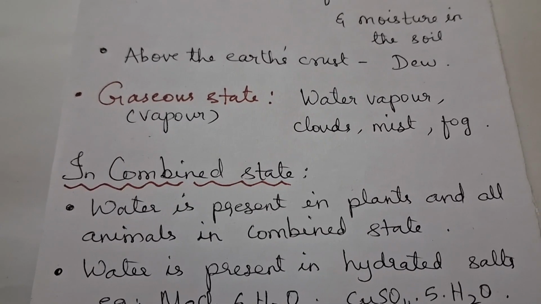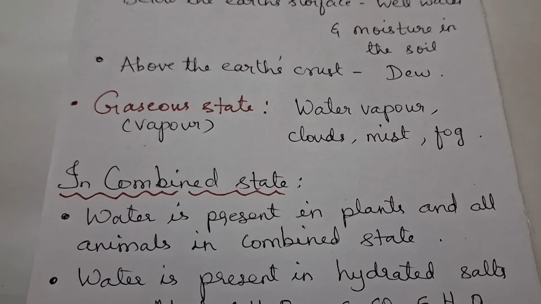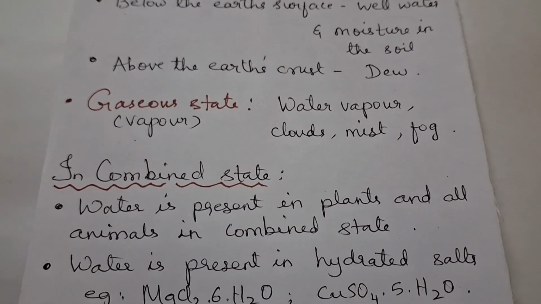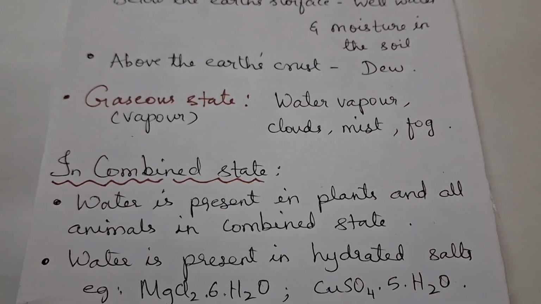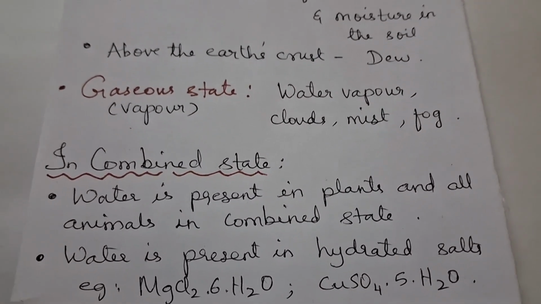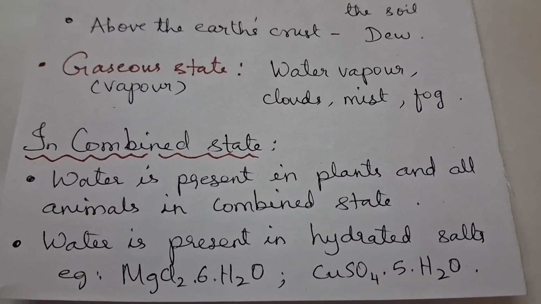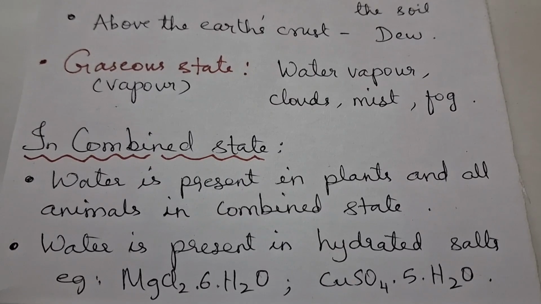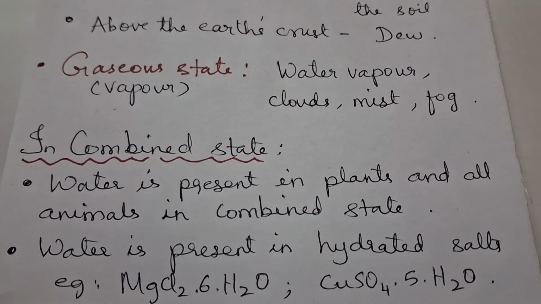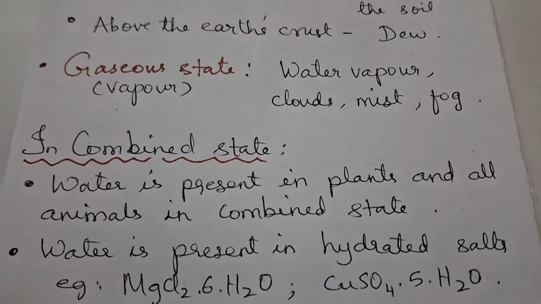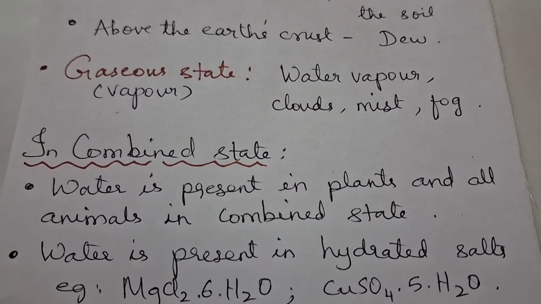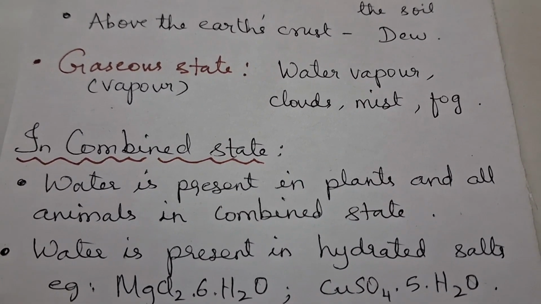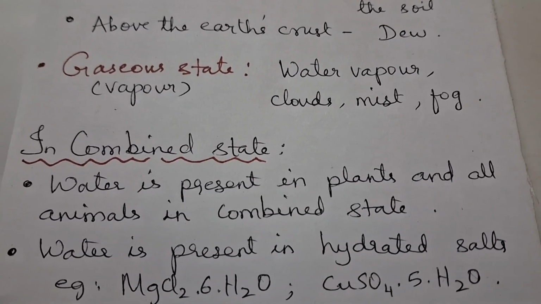In combined state, water is present in plants and in all animals. Water is also present in hydrated salts. That is, along with salts, certain molecules of water are associated with the salts. For example, magnesium chloride, MgCl2·6H2O: 6 molecules of water are associated with magnesium chloride. Copper sulfate, the blue copper sulfate, CuSO4·5H2O: 5 molecules of water are associated with these salts.